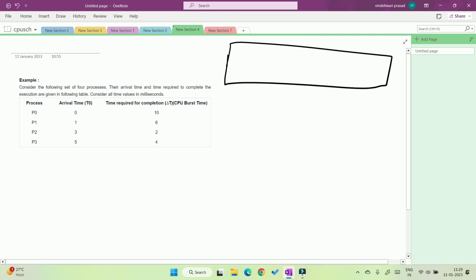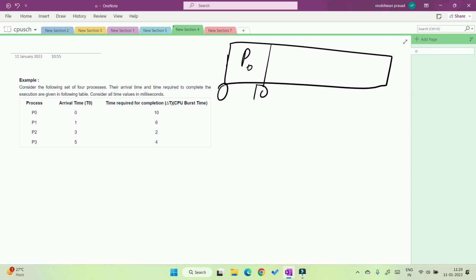Okay, so at the 0th second P0 comes, and it runs for 10 seconds, so P0. Now at the 1 second P1 comes, so the next process according to arrival time is P1, and it takes 6 seconds, so 10 plus 6, 16 seconds completed.